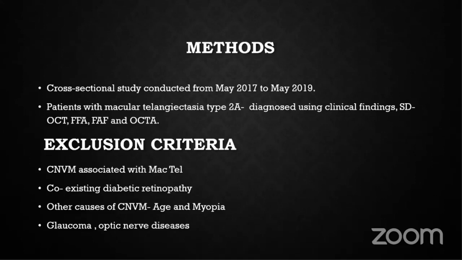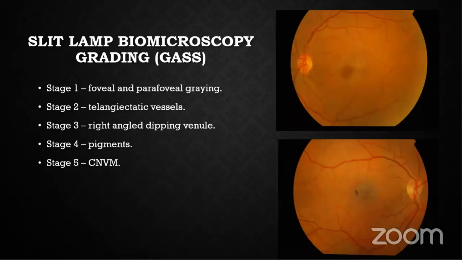Methods: it was a cross-sectional study conducted from May 2017 to May 2019. Patients were diagnosed using clinical findings, OCT, FFA, FAF, and OCTA. Patients who were excluded were those with proliferative type of MACTEL, any coexisting diabetic retinopathy, other causes of CNVM related to AMD or myopia, and patients with glaucoma and other optic nerve diseases.